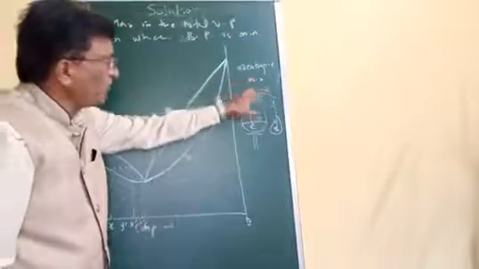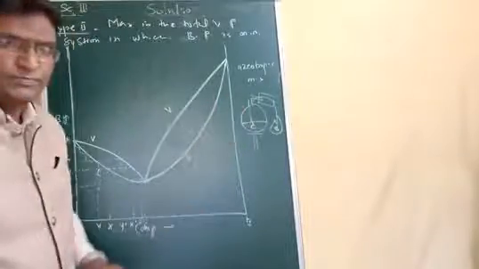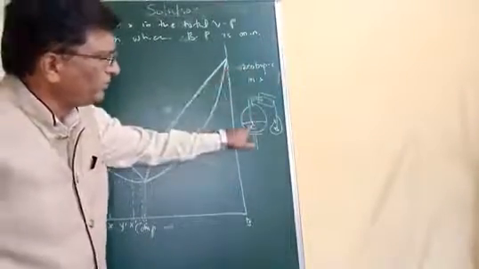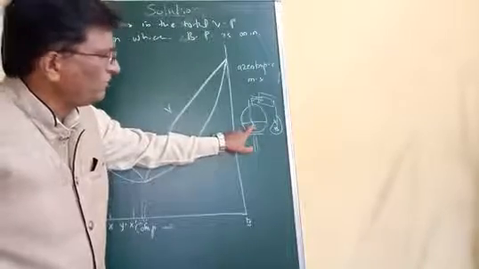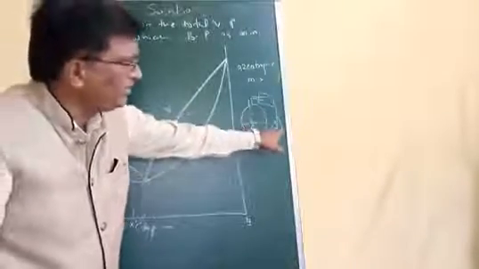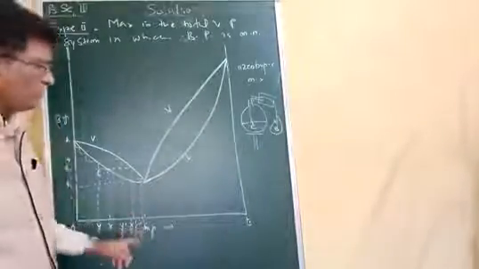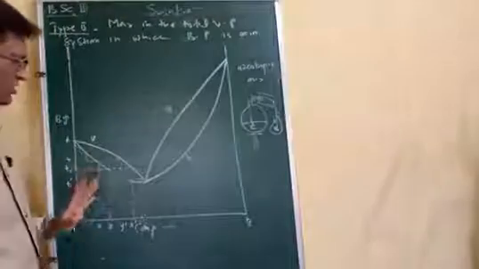This mixture cannot be further separated by any means, by any distillation process. Whatever solution is here will become the receiver content, and therefore no separation of azeotropic mixture will take place by the distillation process.